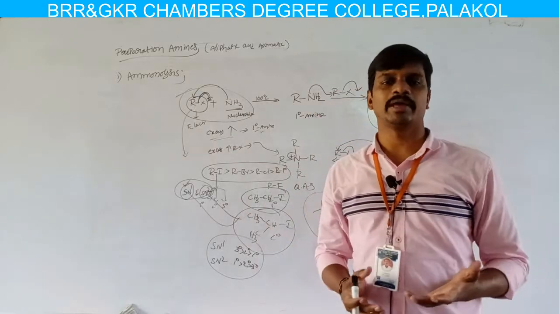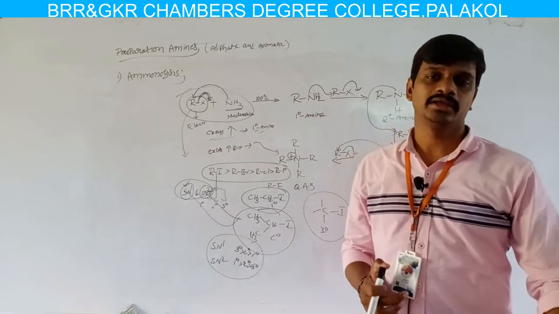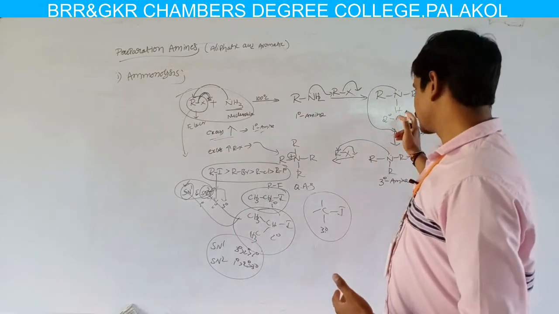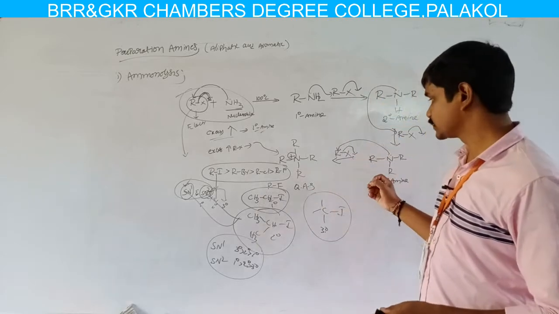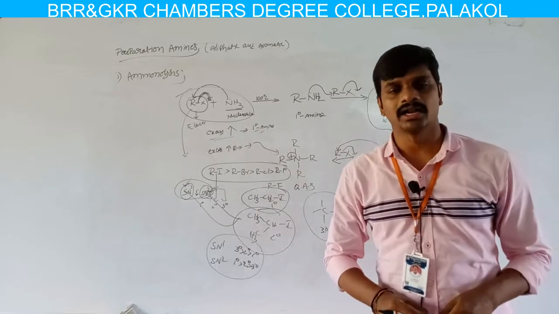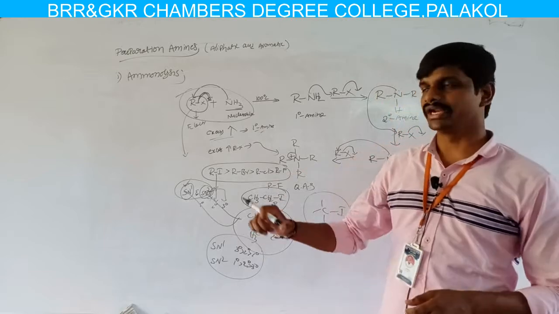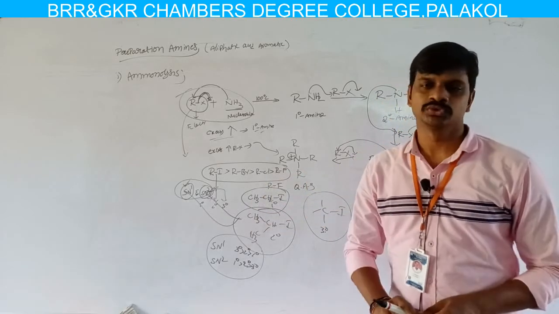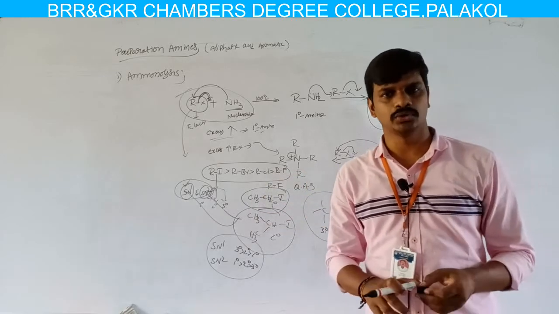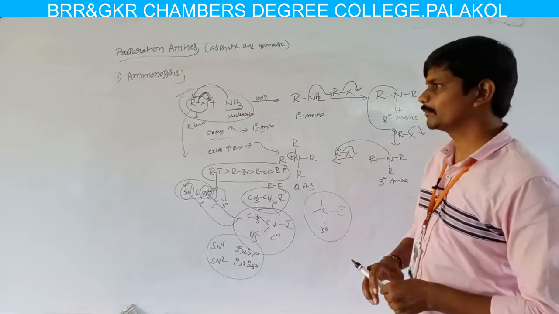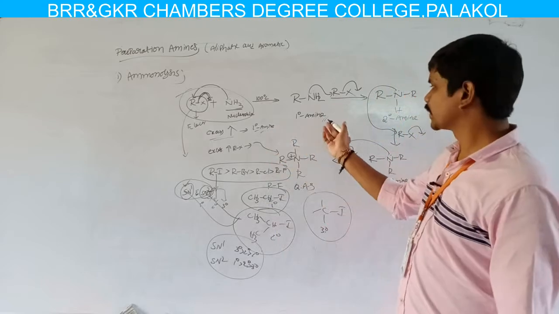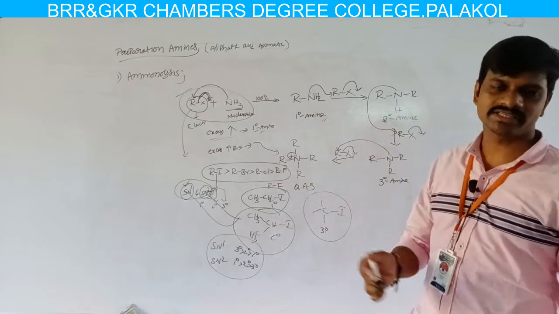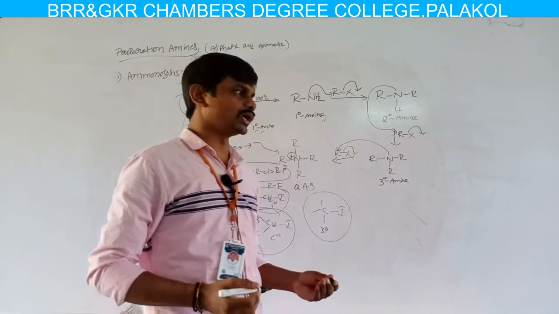That means we can get primary amines along with secondary amines. Again, secondary amines react with another mole of alkyl halide, and then we can get tertiary amines. Tertiary amines again react with another mole of alkyl iodide, and we can get quaternary ammonium salts, so that we get a mixture of products. So, for example, if you have to prepare primary amines, along with primary amines we can get secondary amines, tertiary amines and quaternary ammonium salts.